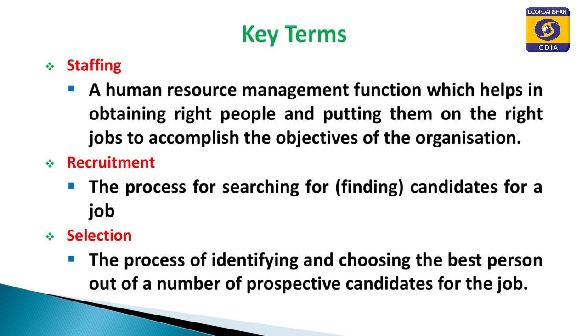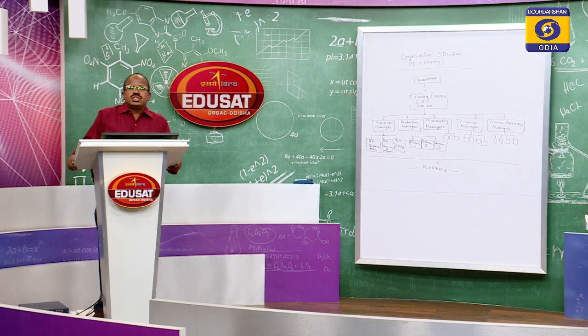So, selection is a process of rejection, because out of, say, 100 applicants we will select only 5. That means 5%. So, we will select only 5% of applicants, and we will reject 95%. That means we are rejecting more, selecting less. So, selection is otherwise called rejection. It is a negative process. The objective of selection is to retain few, reject more.